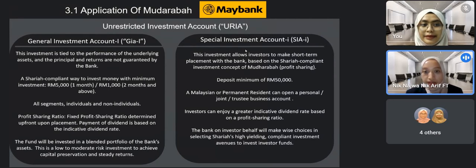For SIAI, the investment allows investors to make short-term placement with the bank based on Sharia-compliant investment concept of Mudarabah. For GIAI, the fund will be invested in a blended portfolio of the bank asset. This is a low to moderate risk investment to achieve capital preservation and steady return, while for SIAI, the bank on investor behalf will make a wise choices in selecting Sharia high-yielding, compliant investment avenues to invest investor funds. Next.